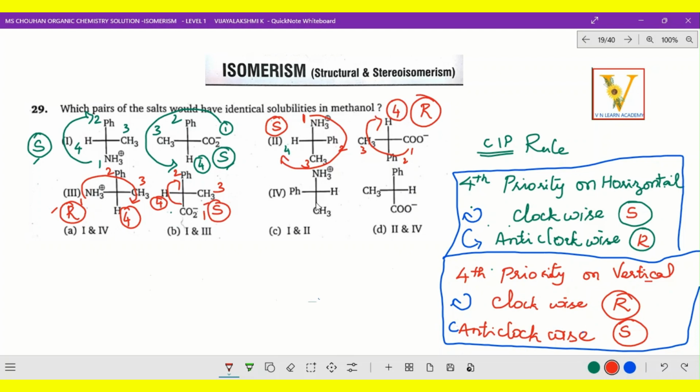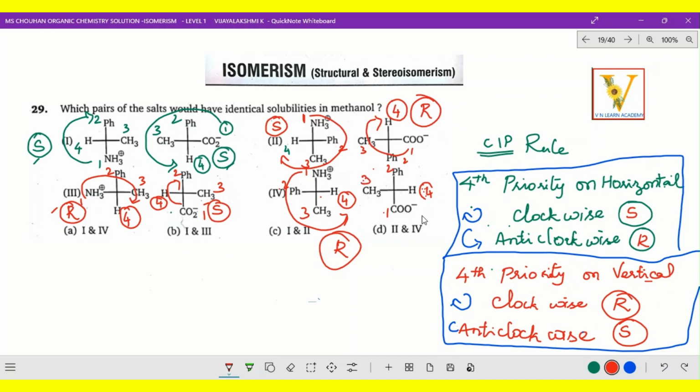Now the last one, fourth priority is there on horizontal. So that means 1 and this is 2 and this is 3 and 4. So that means this is anti-clockwise. So fourth priority horizontal, anti-clockwise, R. Right, now the last one, fourth priority, this is horizontal. Right, now this is 1 and this is 2 and this is 3 and 4.